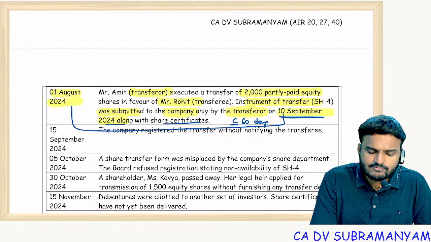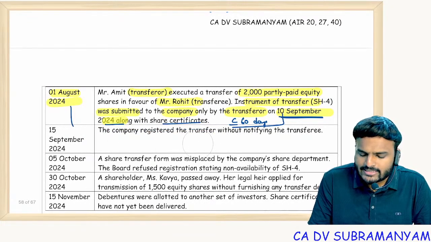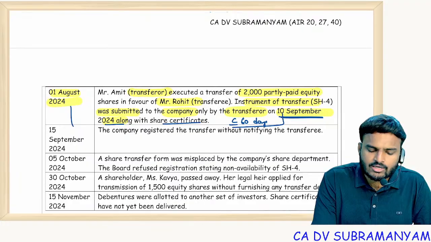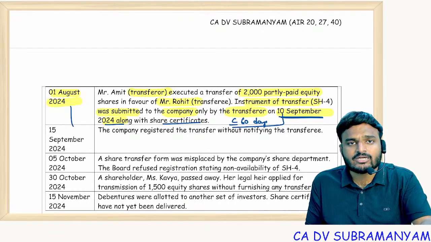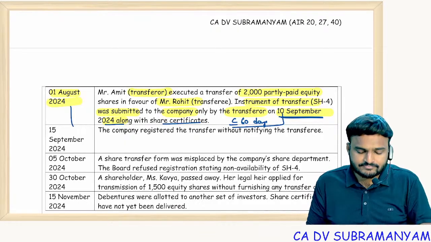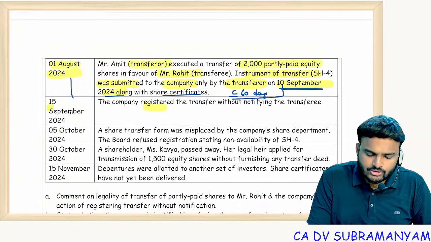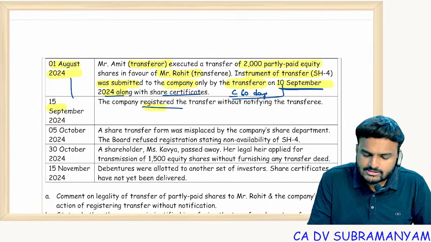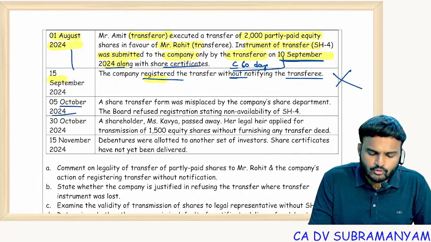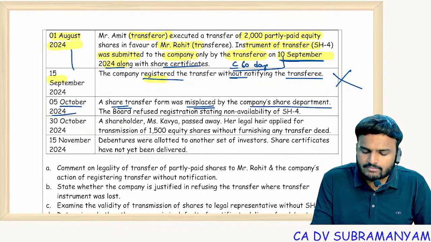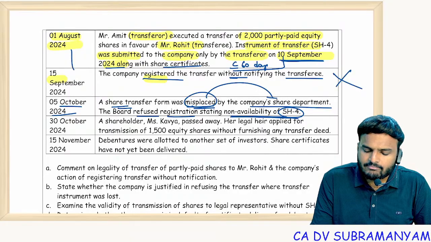But what type of shares? Partly paid up. And who sent this application to the company? Transferor alone. Now the company should not register the transfer without giving notice to the transferee and without waiting for 2 weeks. The company registered on 15th September. Oh my God, the company registered the transfer without notifying the transferee. Mistake. On 5th October 2024, a share transfer form was misplaced by the company's share department. The Board refused registration, stating non-availability of SH4.